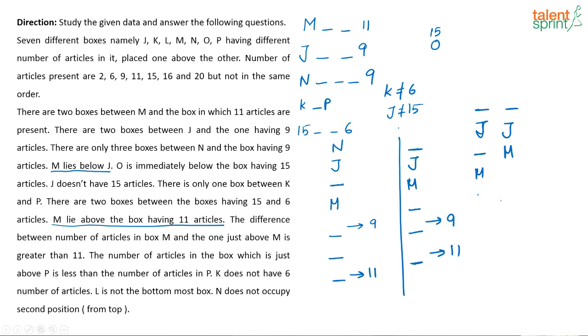If this has to be 9, obviously this has to be N. There can't be a box on top because N cannot be the topmost one. Very clearly they have given, na? N cannot be the second from the top, it's mentioned here. So this possibility will not come, right?